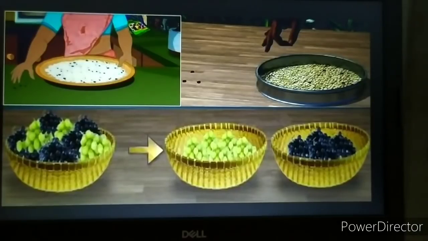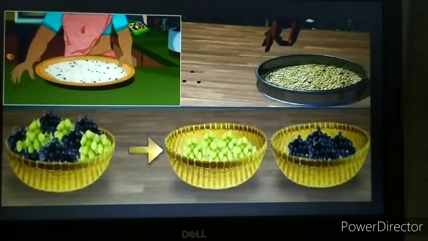So that stone is the impurity that may be present in the mixture, and generally mothers do it at home. Before cooking rice, the raw rice which may contain these stones, these impurities, the impurity is to be removed. So mothers do it, and sometimes they ask children also to do this so that they can help. In the other example, you can see the stones or the impurity is removed from the pulses. That is also a very common example.